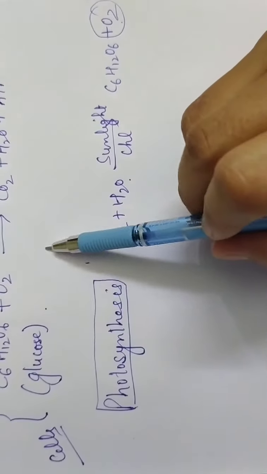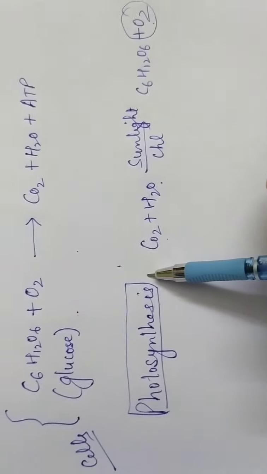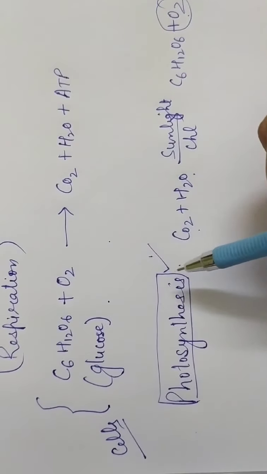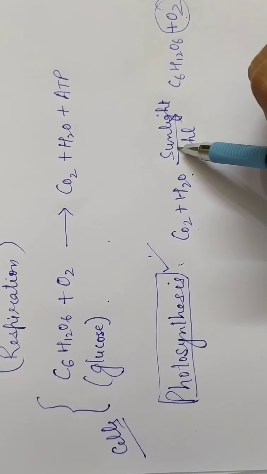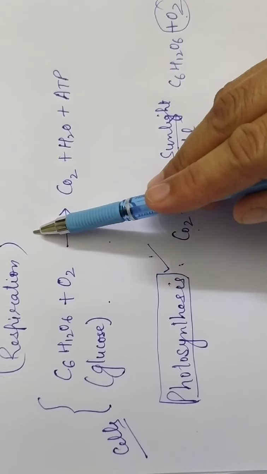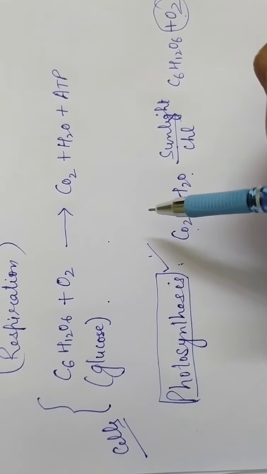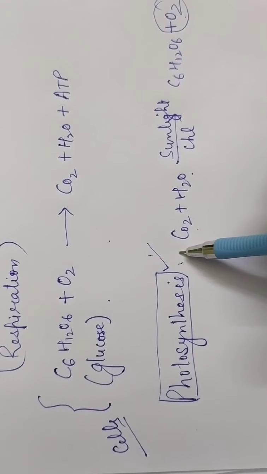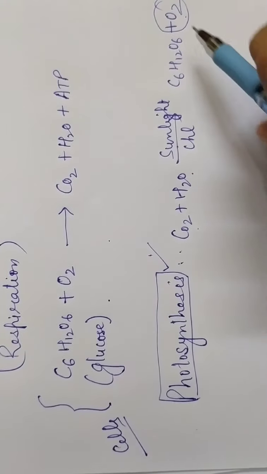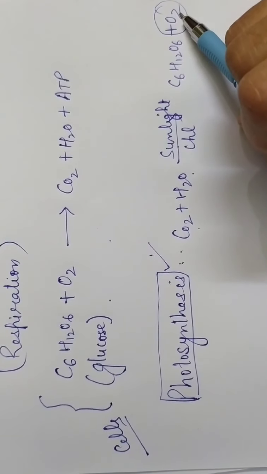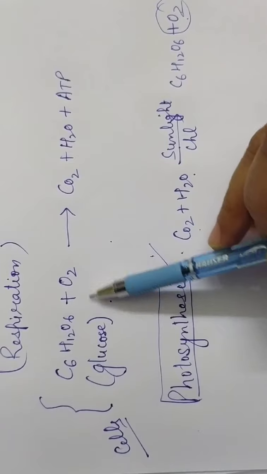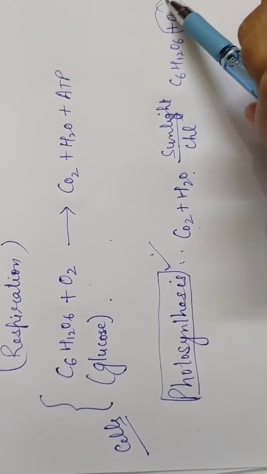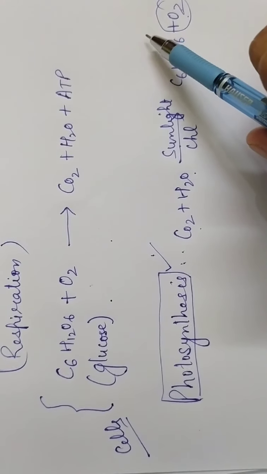Now in plants both these processes take place simultaneously. You know that photosynthesis takes place only during daytime because for this sunlight is important, whereas respiration is a continuous process and it takes place all the time. Although during daytime photosynthesis is more vigorous. Some of the oxygen produced in photosynthesis is used for respiration, and since it is produced in large amounts, most of it is liberated to the atmosphere through the stomata.